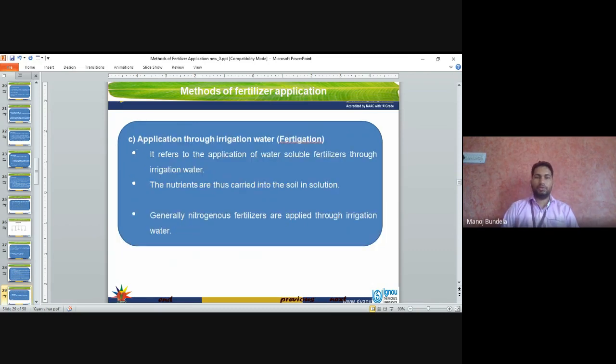Application through irrigation water is called fertigation. It refers to the application of water-soluble fertilizers through irrigation. We mix the water-soluble fertilizers in irrigation water and then supply the nutrients. The nutrients are thus carried into the soil in a solution. Generally, nitrogenous fertilizers are applied through the irrigation water. So we have to select water-soluble fertilizers for application in fertigation.